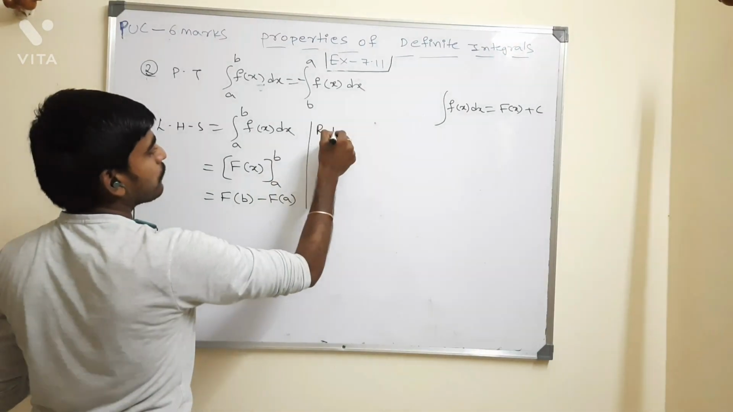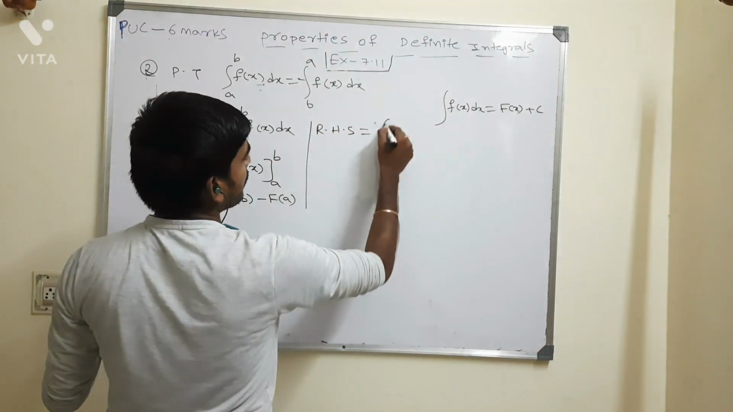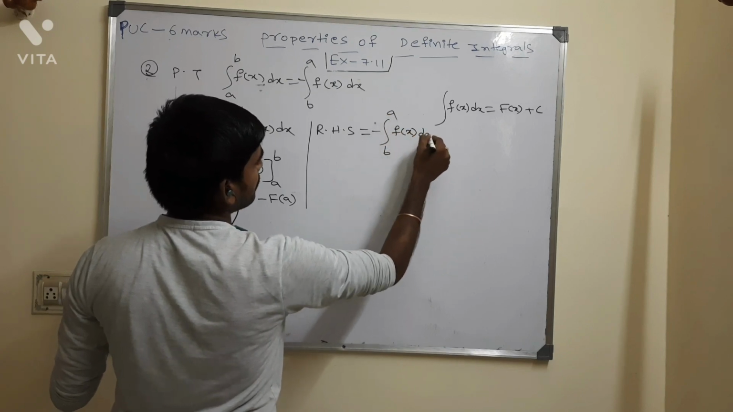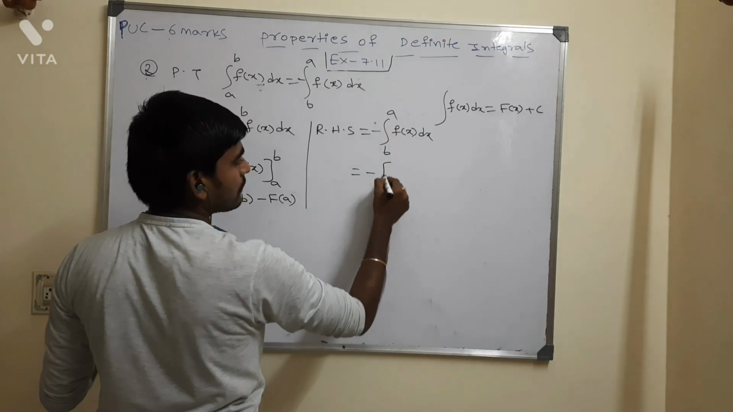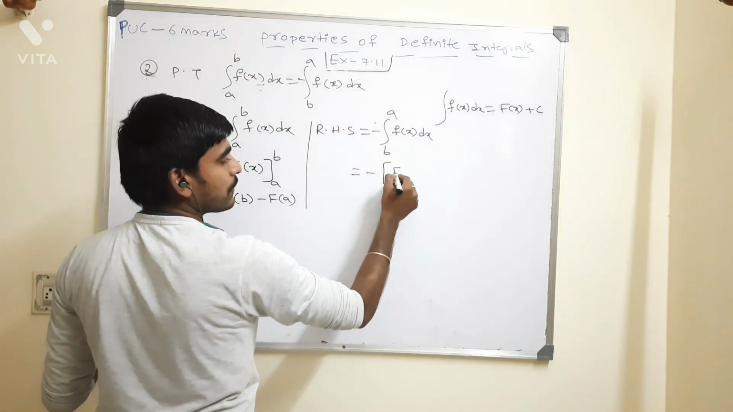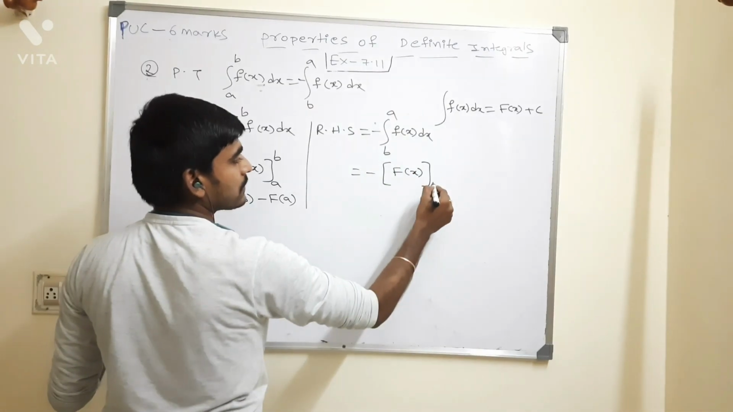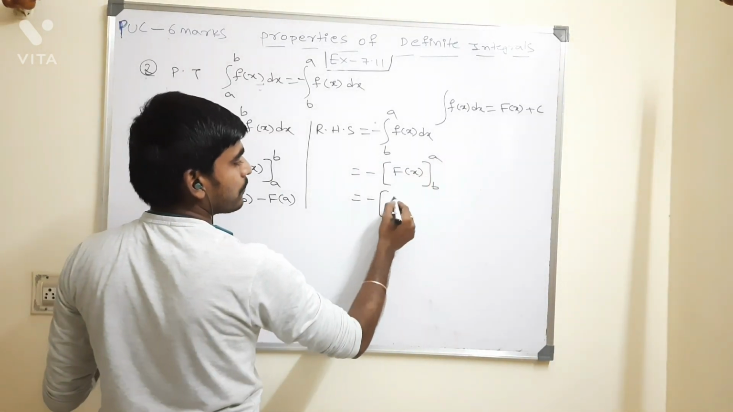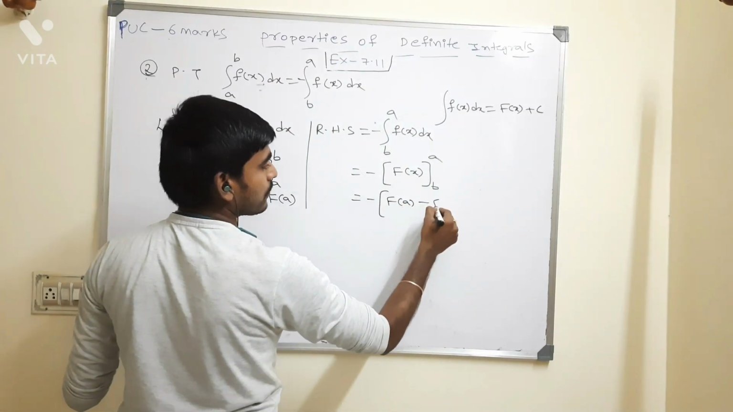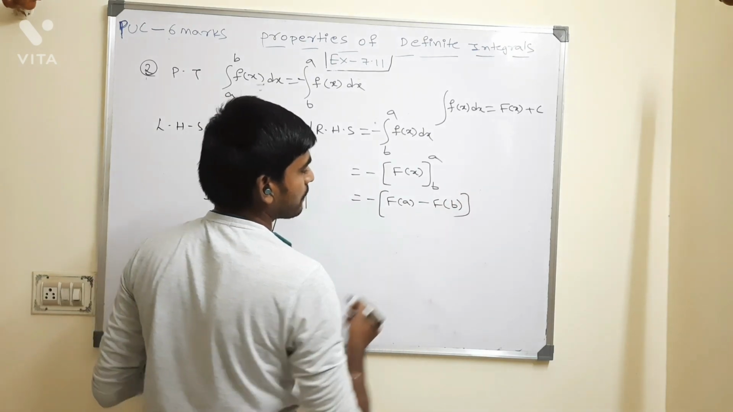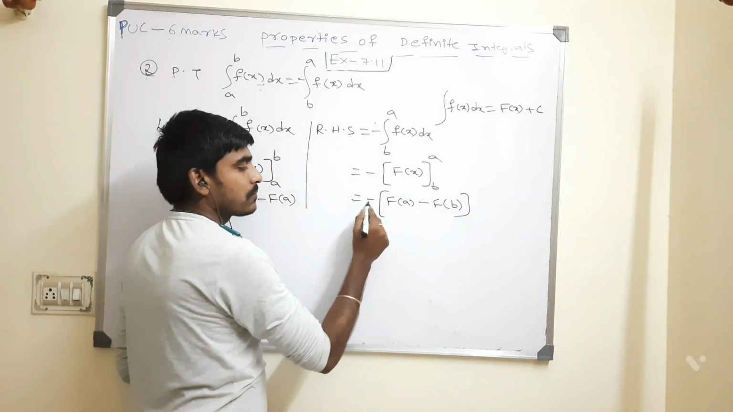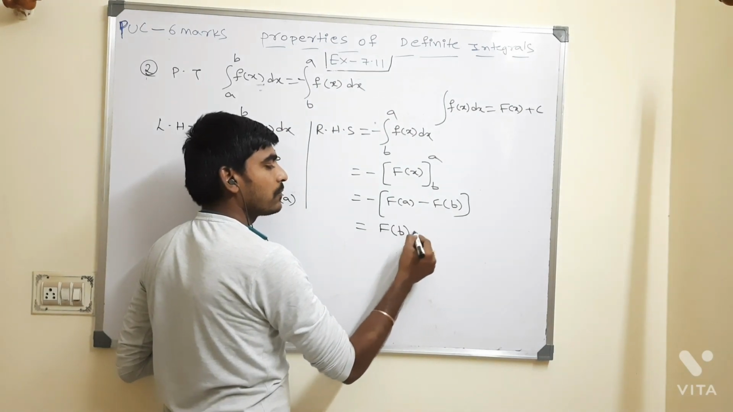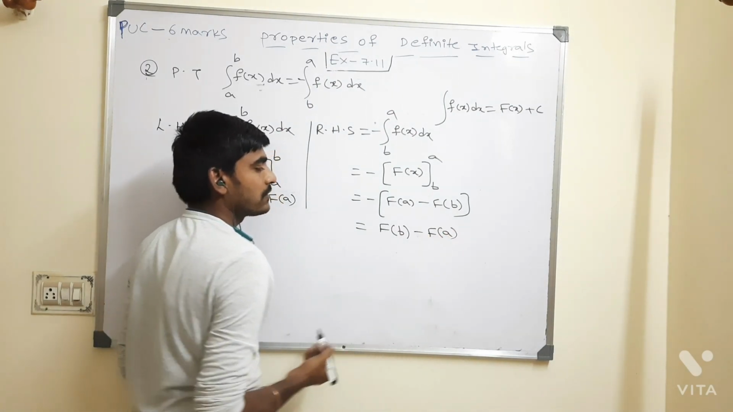At the same time, go for the right hand side: minus integral from b to a of f of x dx. Minus, integration of f of x is capital F of x, from b to a. Minus, what is the upper value here? F of a, minus the lower value, F of b. Now if you multiply the minus inside, minus into minus is plus, giving F of b minus F of a.